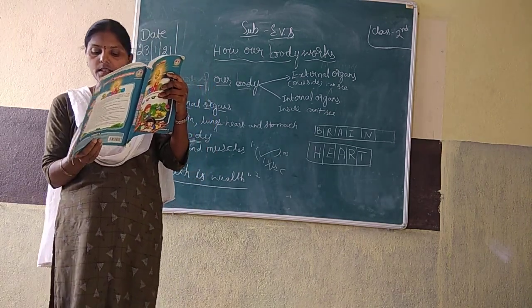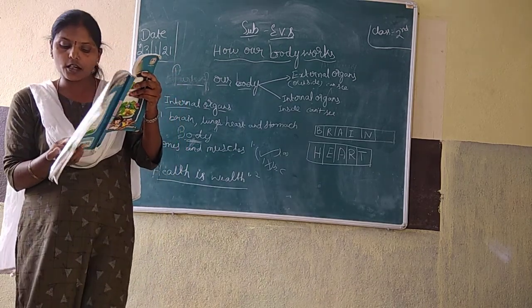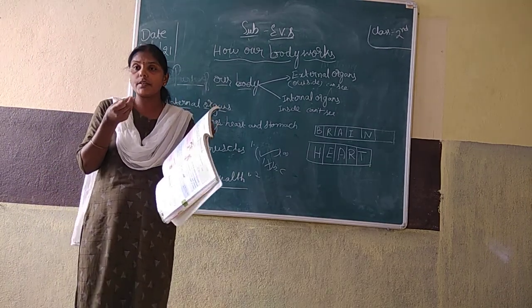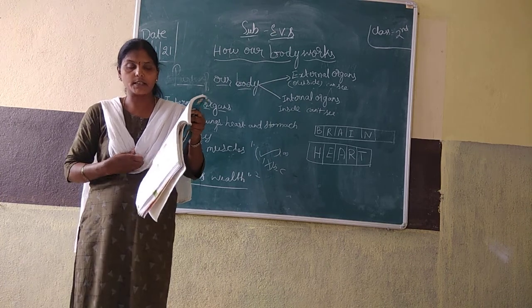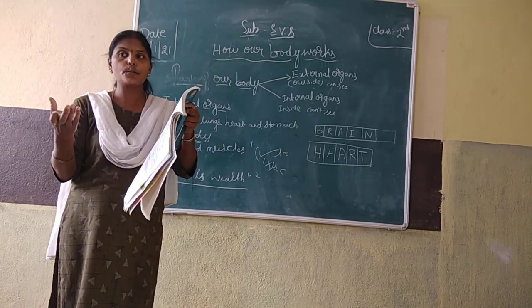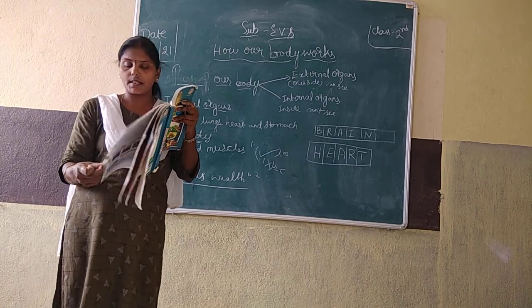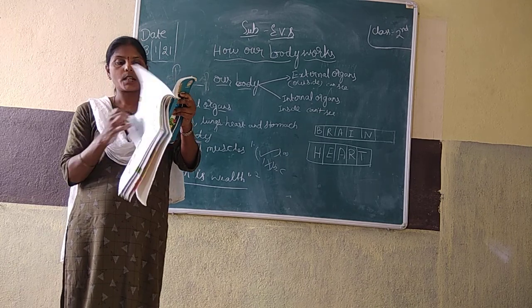Name the organ that digests the food we eat. Which organ will digest the food? Stomach. When we take the food, the cells make digestion and give blood that will give energy to the body, to people. Turn the page.